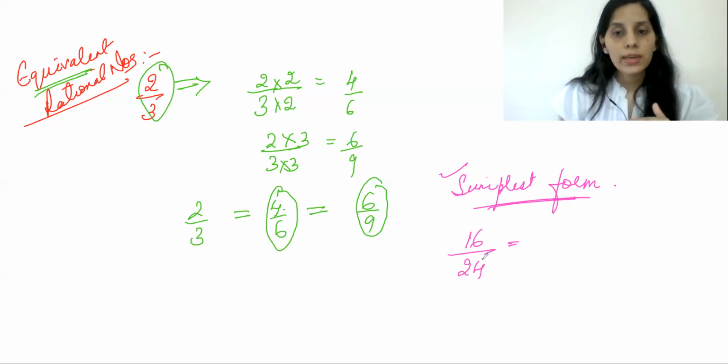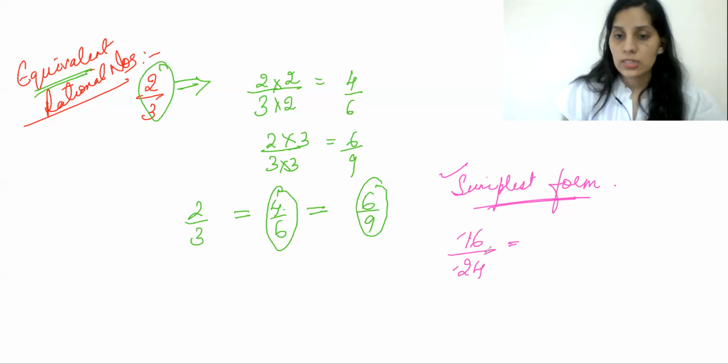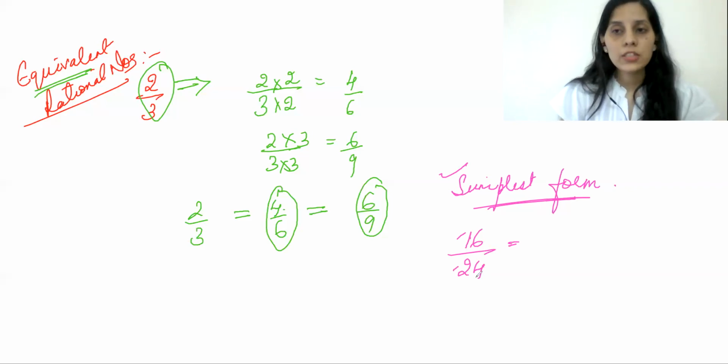There should not be any other common factor between them. But in this question, you have many common factors between these two numbers, 16 and 24. So 16 and 24 both are divisible by 2. So when I divide by 2, I get 8 by 12.